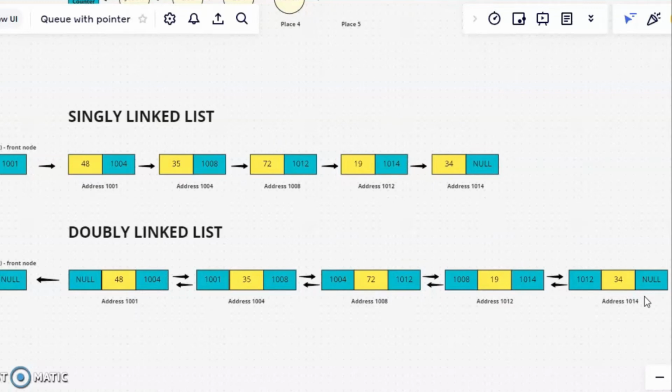On the last element, the previous address is 1012, the data is 34, and the next address is null because it is the rear, and it is at address 1014.